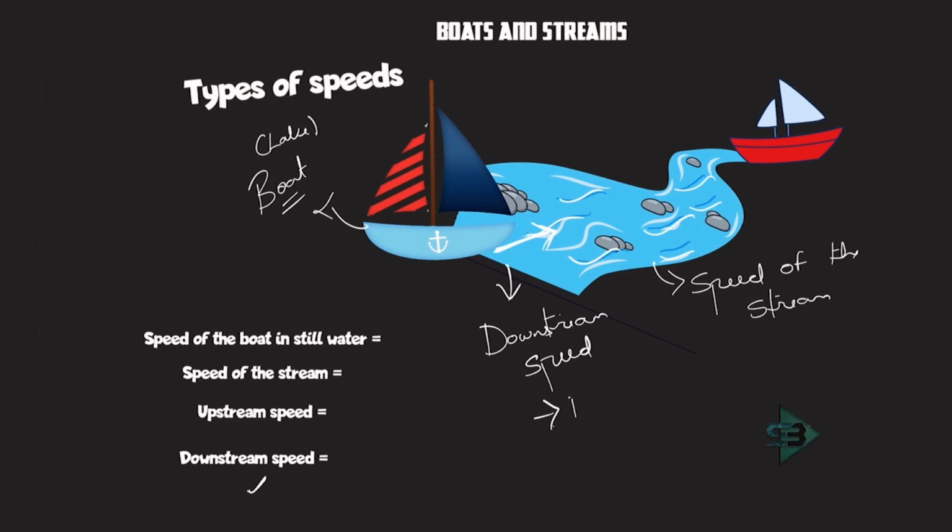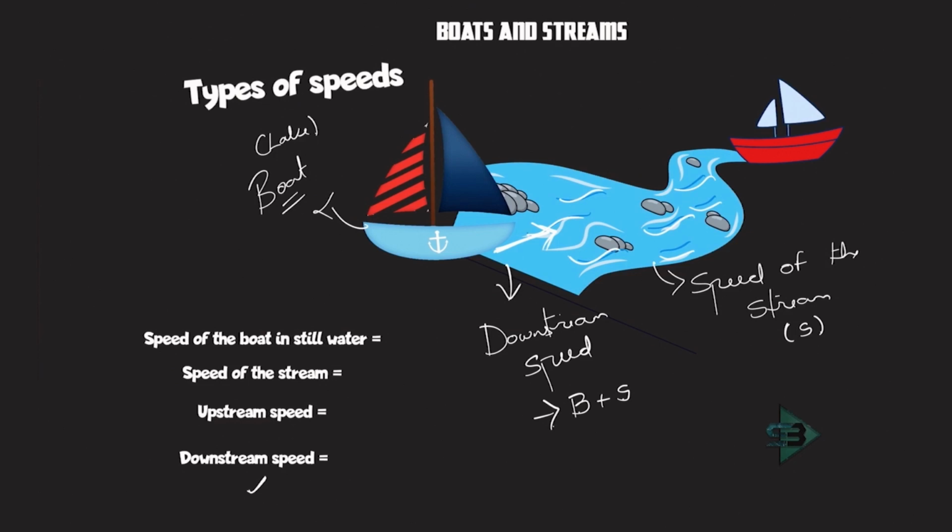It will be called B, which is speed of the boat in still water. And if I call the speed of the stream to be S, it will be called B plus S. Because boat has a speed of B and the stream is giving the boat a speed of S. So the resultant speed of the boat becomes B plus S, and that is your downstream speed. Downstream means going down, going with the flow of the stream. That is one way to remember this.